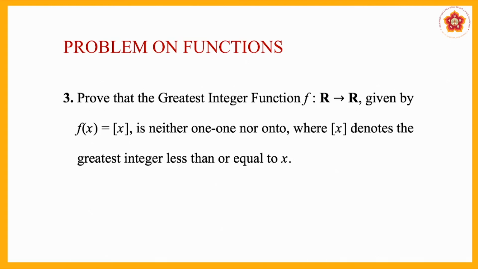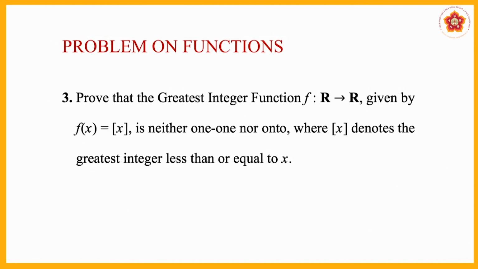f: R to R given by f(x) equal to the greatest integer function is neither one-one nor onto, where [x] denotes the greatest integer less than or equal to x. Denotes greatest integer less than or equal to x.